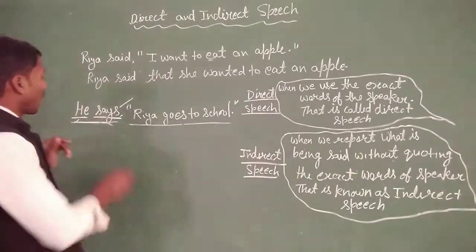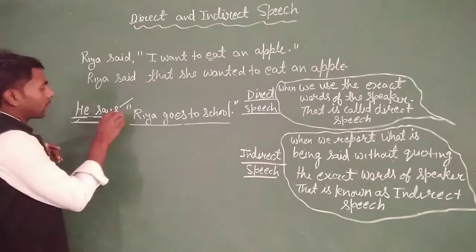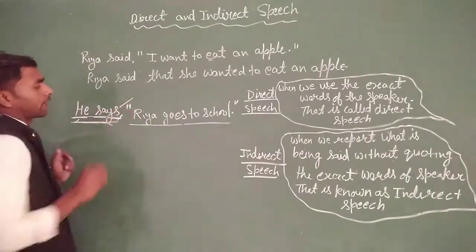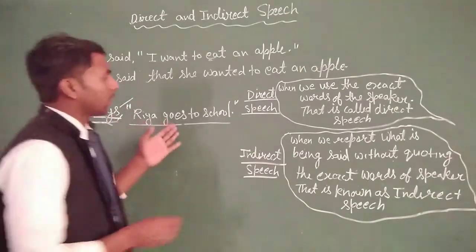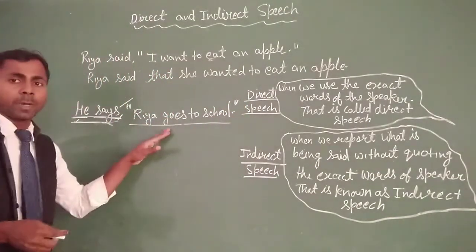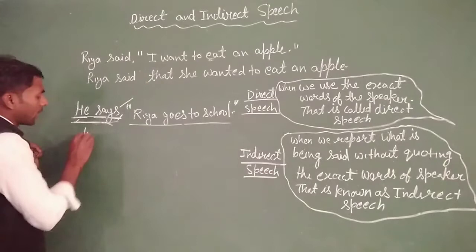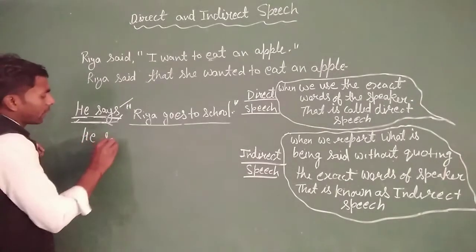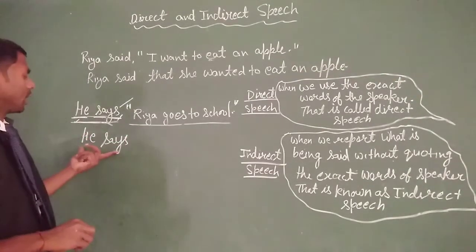Look here. Here is the reporting verb. After that, there is the comma and inverted comma, and at the end you can also see the inverted comma that closes this statement. Clear? So when we change into indirect speech, we can write in a simple way: He says.